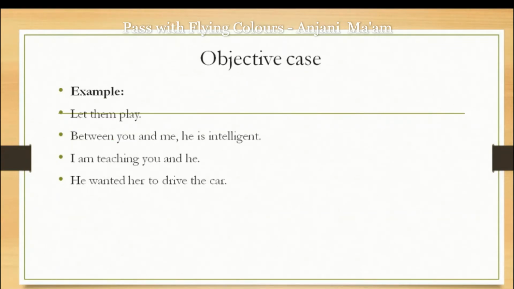Some more examples of objective case. Let them play. Let is a word, and after that also we use objective case. That's why them has been used. Between you and me, he is intelligent. Objective case has been used after the preposition between.